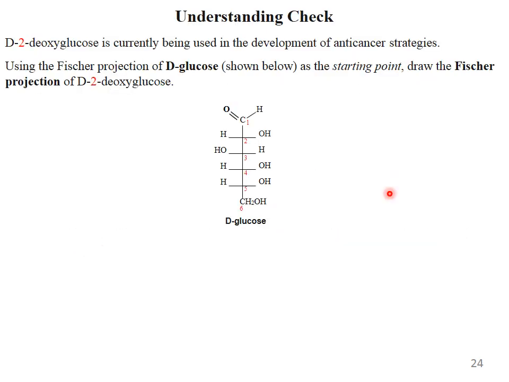Here is a question for you. 2-deoxyglucose is currently being used in the development of anti-cancer strategies. Using the Fischer projection of D-glucose as the starting point, draw the Fischer projection of 2-deoxyglucose. Here, this is the D-glucose. You have to draw the structure of 2-deoxyglucose. For your understanding, you have to do the practice and then show me when you have drawn your 2-deoxyglucose sugar.